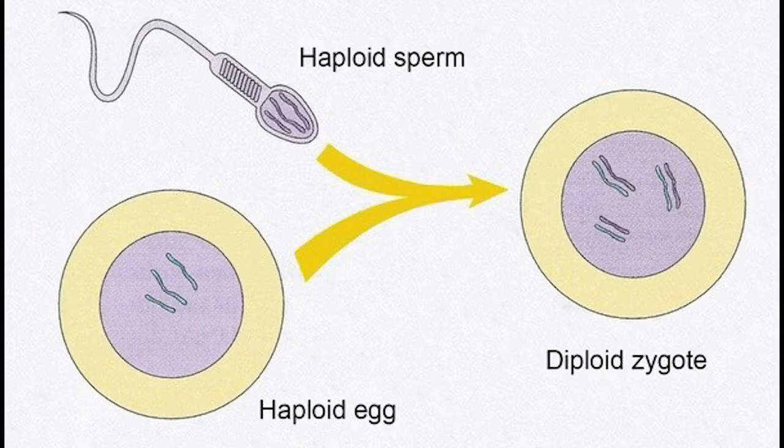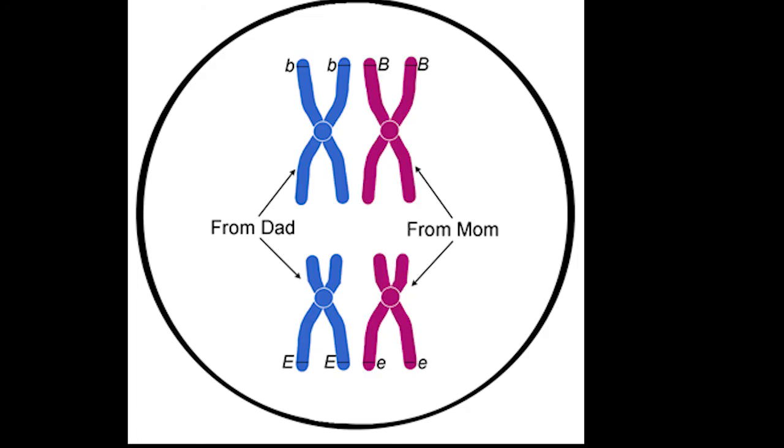The sperm carries 23 chromosomes and the ovum carries 23 chromosomes. When the cells fuse to become a zygote, it has 46 chromosomes, 23 from the mother and 23 from the father, and these are pairs.